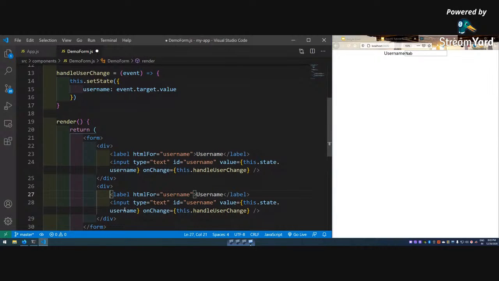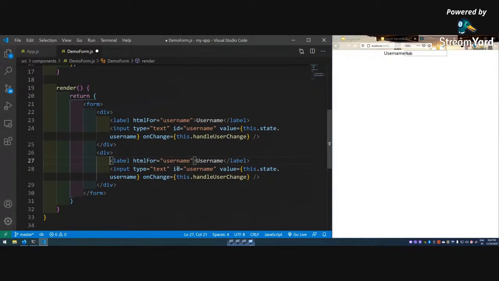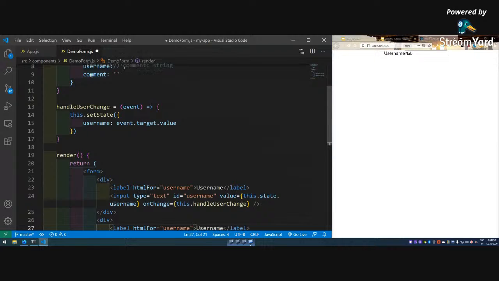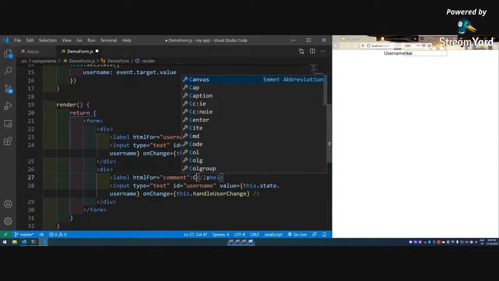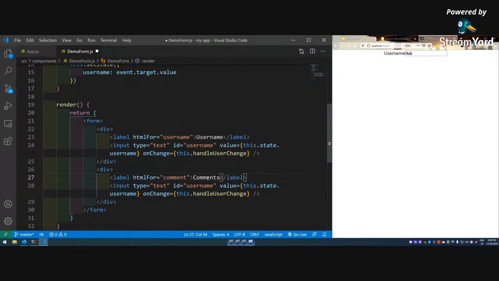So htmlFor for this will be comment. This will be different, comments, and id will be comment.